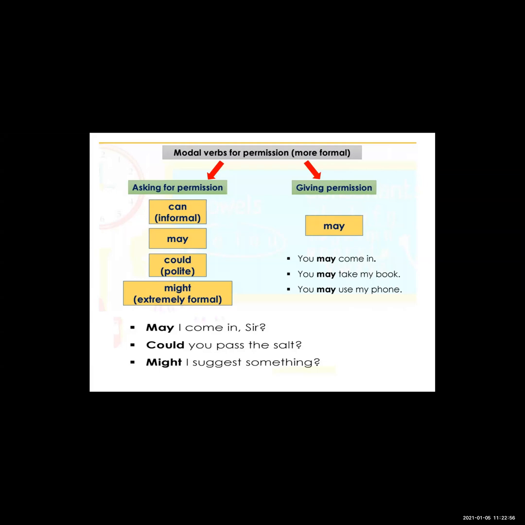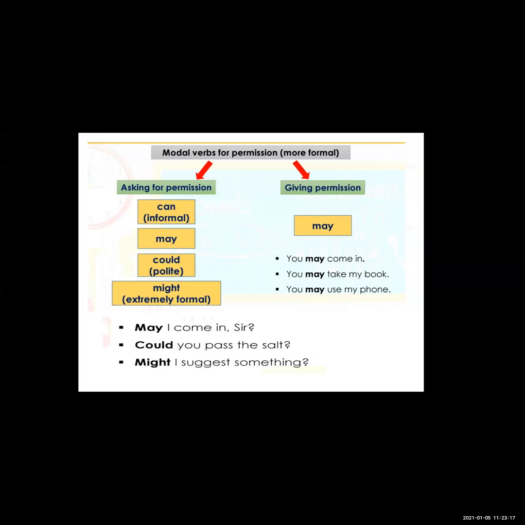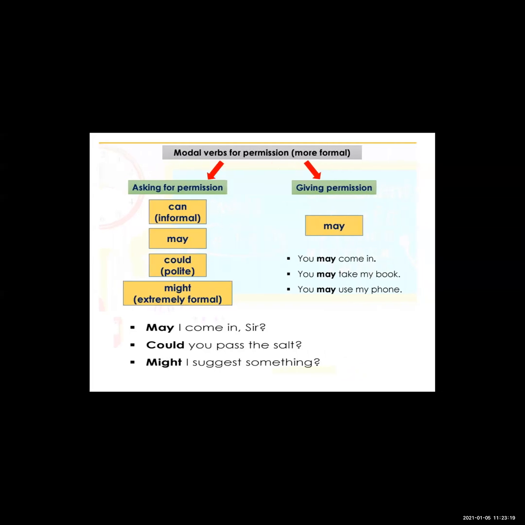Which modal verb will you use? Here you are taking formal permission because the teacher is already present in the class. So you will use "May I come in, teacher?" or "May I come in, sir?" The modal verb you use is "may".